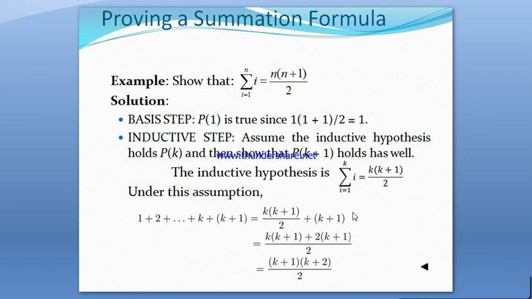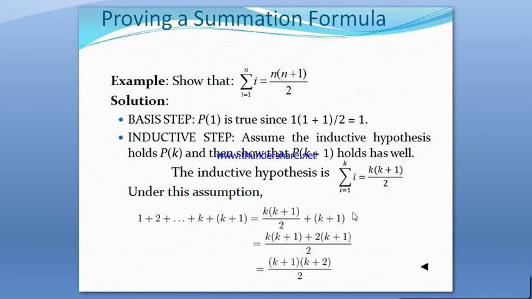Now to finish the inductive step, we assume that P of k is true, that is, k into k plus 1 by 2 is the sum of the first k integers. Using that, we show that P of k plus 1 is also true. Consider P of k first.